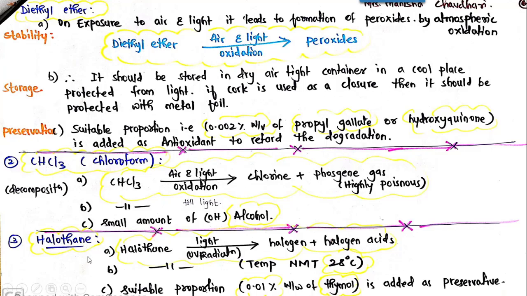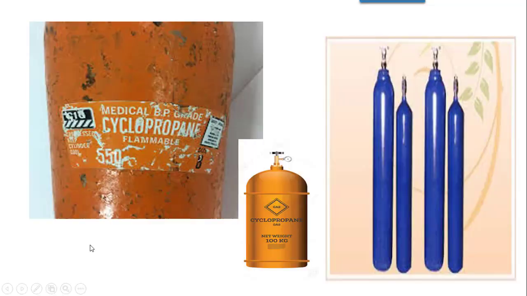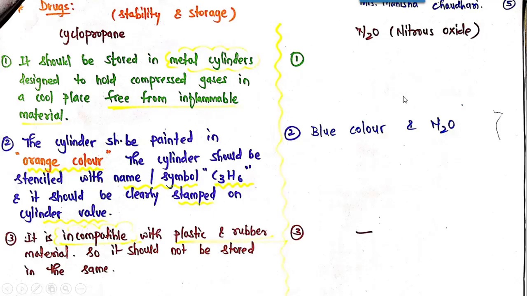Then halothane is again a halogenated hydrocarbon. And cyclopropane and nitrous oxide are both gases which are administered by inhalation route. So the stability and storage of these 5 general anesthetic agents is really very important.